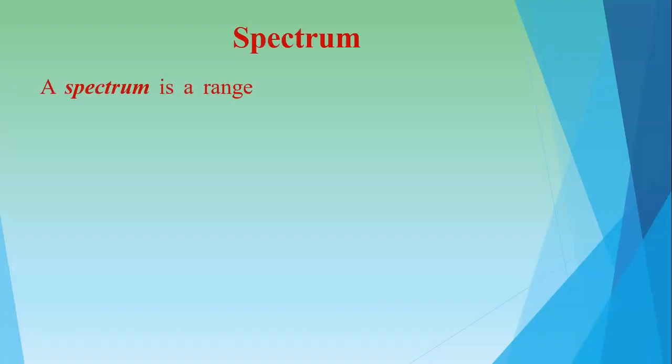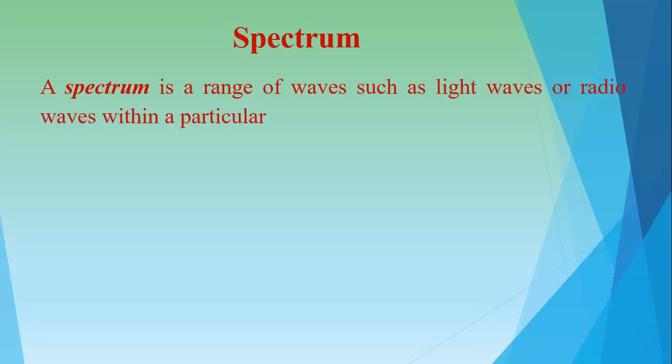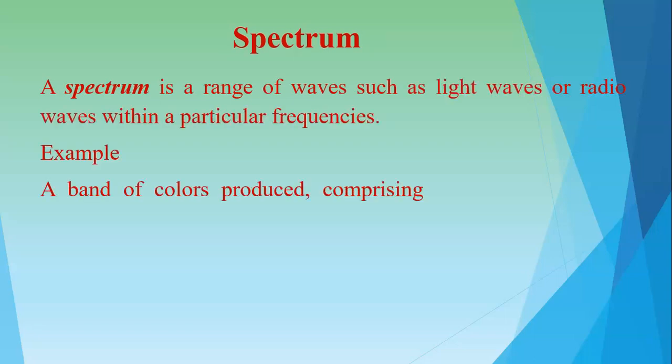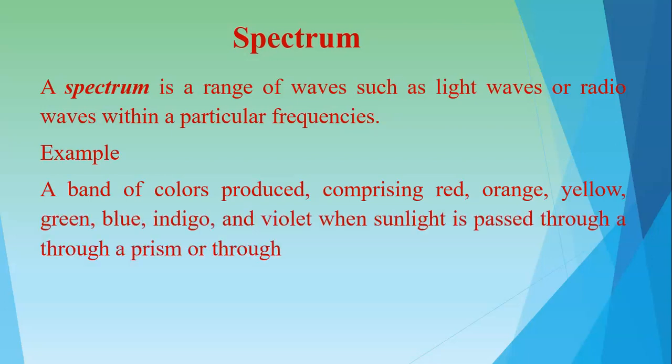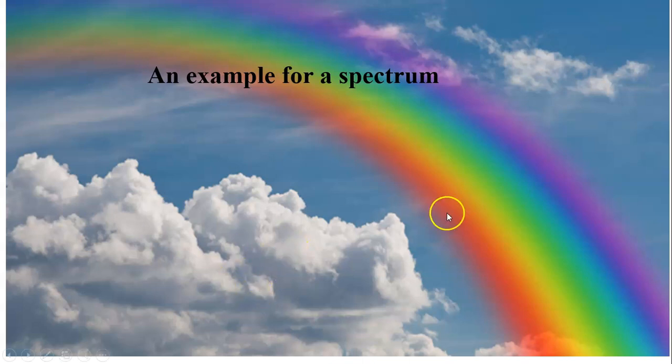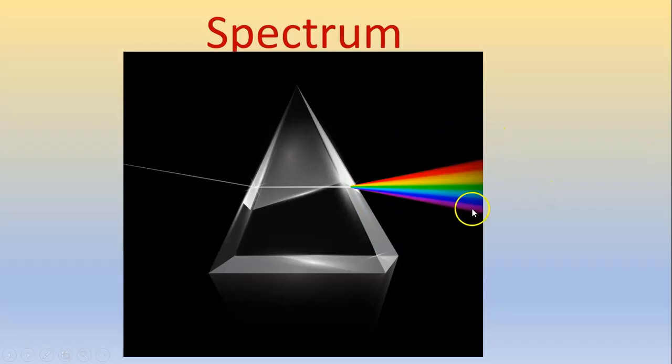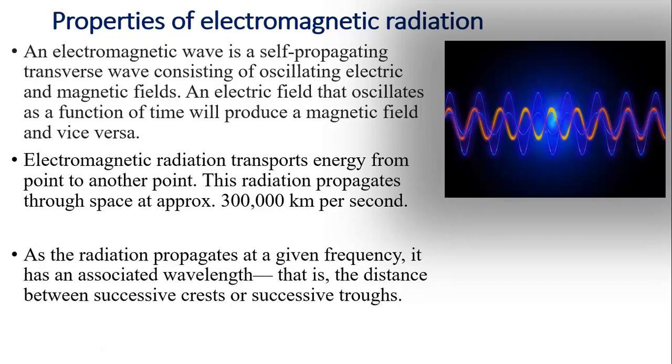So how can we define the term spectrum? A spectrum is a range of waves, such as light waves or radio waves, within particular frequencies. For example, a band of colors comprising red, orange, yellow, green, blue, indigo and violet is produced when sunlight is passed through a prism or through a drop of water. So here is an example of a spectrum, a rainbow. Sunlight split into 7 colors. And this is another example of a spectrum, white light coming out of a prism.